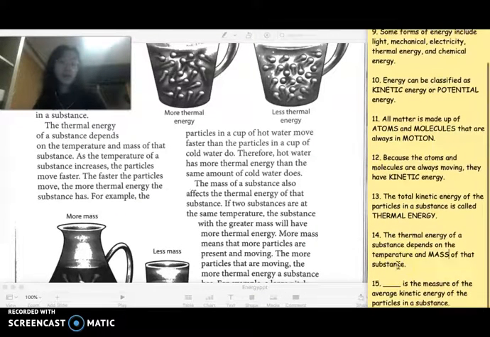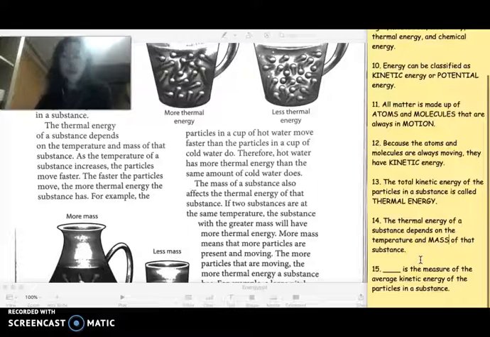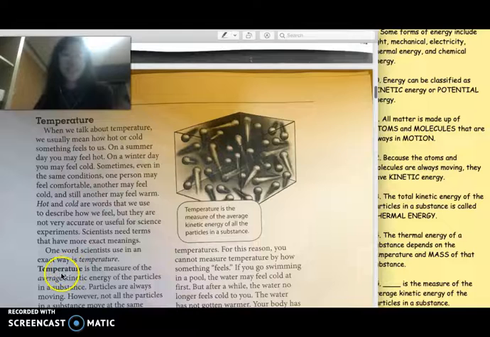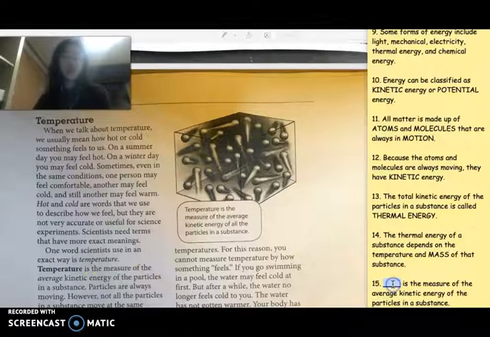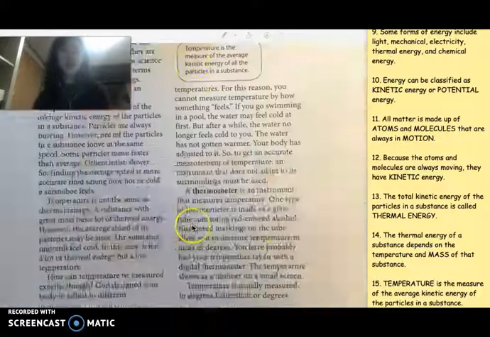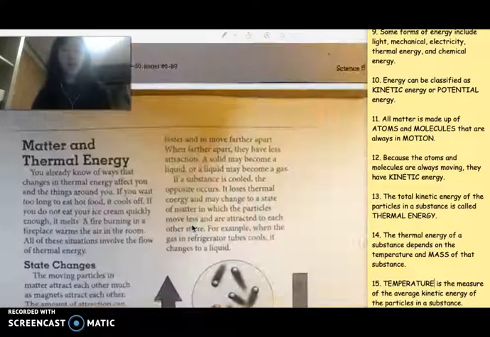Temperature and mass. And lastly, blank is the measure of the average kinetic energy of the particles in a substance. So that's what we talked about today. Temperature is the measure of the average kinetic energy of the particles in a substance. Fantastic! We have finished page 62.